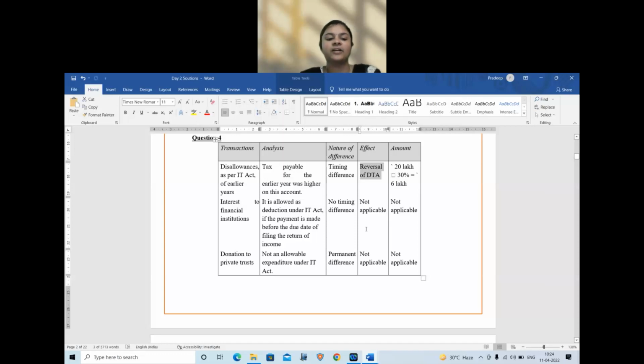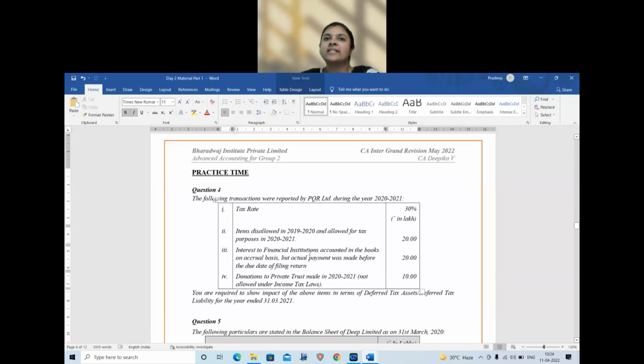Third one, what did we discuss? Was it a deferred tax asset or a liability that we discussed? Asset. But before we discuss whether it is a DTA or DTL, we should find out whether it is a timing difference or a permanent difference. So remember, in AS 22 the first rule is whether it is a timing or permanent difference.